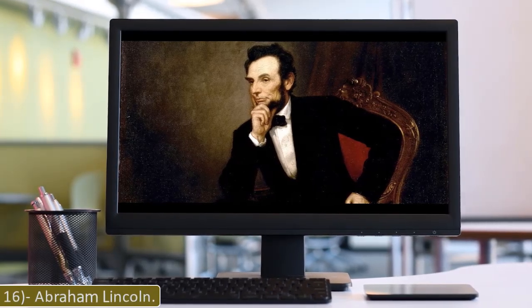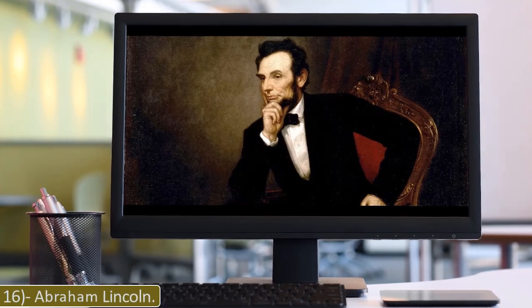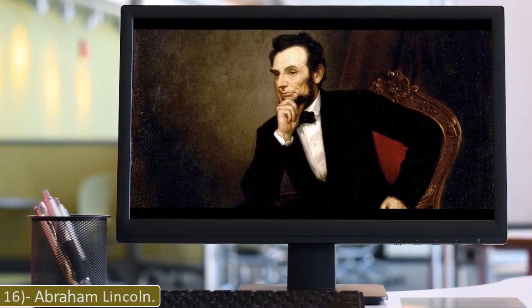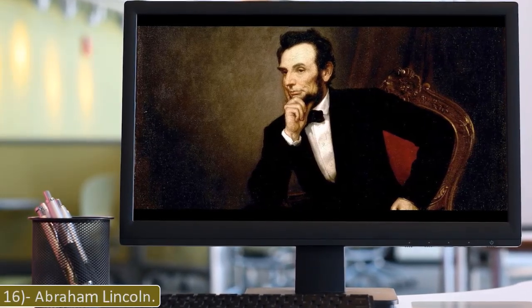16. Abraham Lincoln. Abraham Lincoln was the 16th President of the United States, serving from 1861 until his assassination in 1865. He led the United States through the American Civil War, defeating the Confederate States of America and playing a major role in the abolition of slavery.